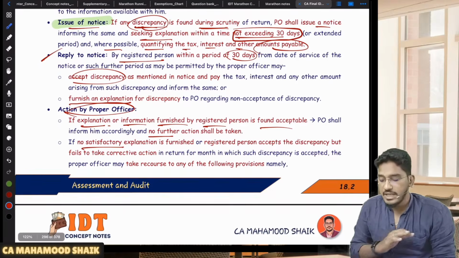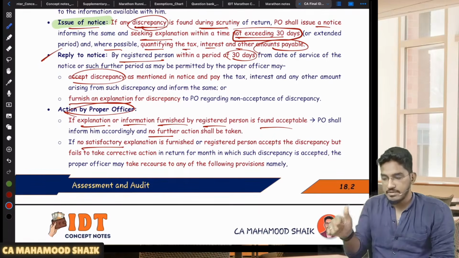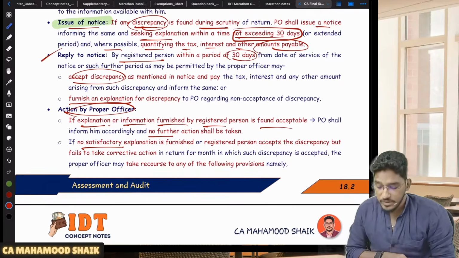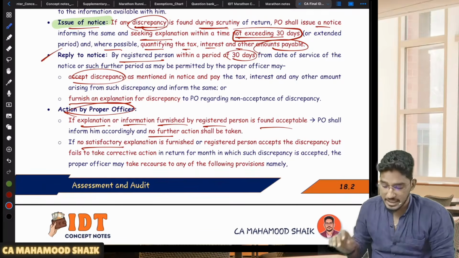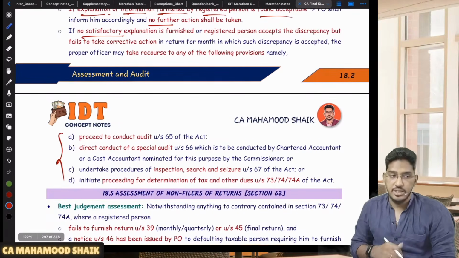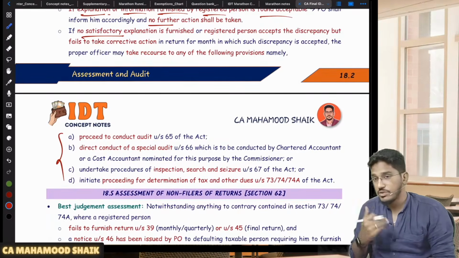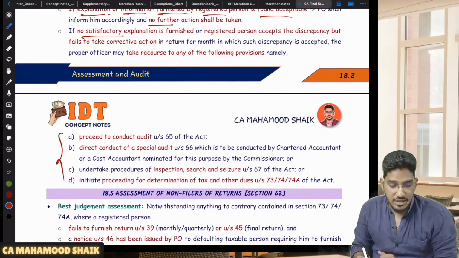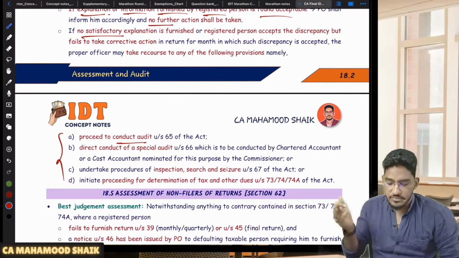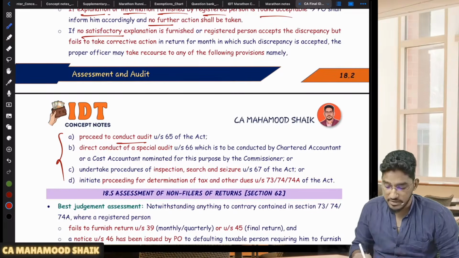In case you are not giving any satisfactory explanation, either you are not giving an explanation within 30 days or you are giving an explanation but that is not satisfactory, or you are not taking any corrective action, then the PO can take any of the actions. Sir, what actions can he take? Either you are not responding or you are responding but it is not a satisfactory reply. In all those cases, he will proceed to conduct audit under section 65.